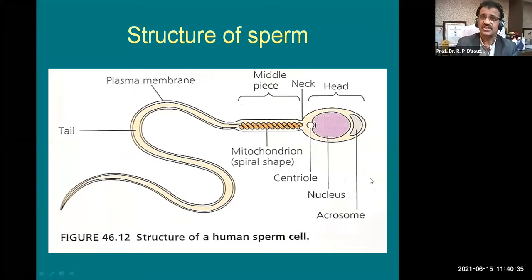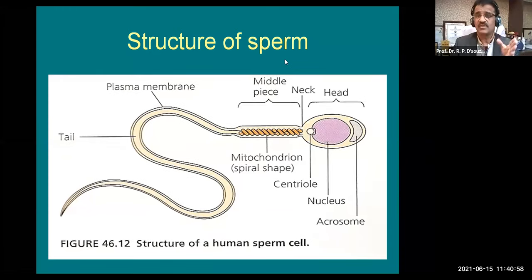And here is a picture of the structure of sperm. All the details of the structure of sperm can be a short note for you in examination. Here you can see the head of spermatozoa. Okay, now sperm is a short form used. Actually, you should not use this word. I suggest you use the word spermatozoa, because it's a proper word. Here you can see the head, and head has an acrosomal cap.